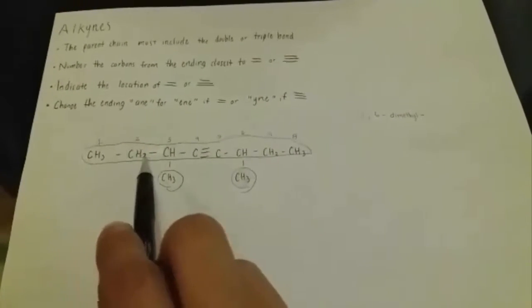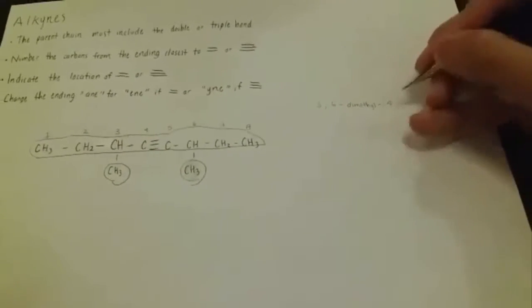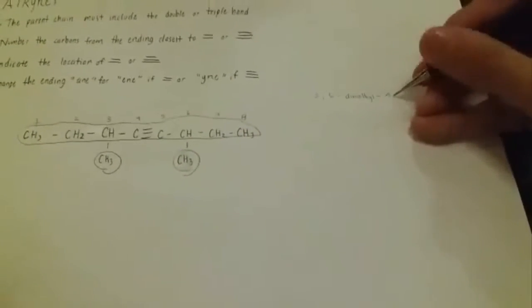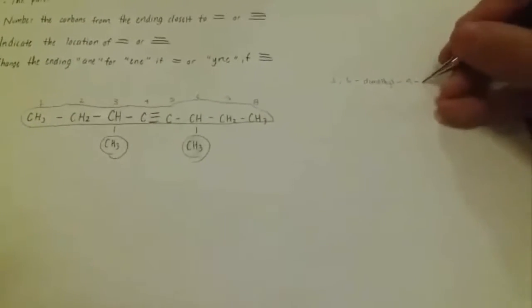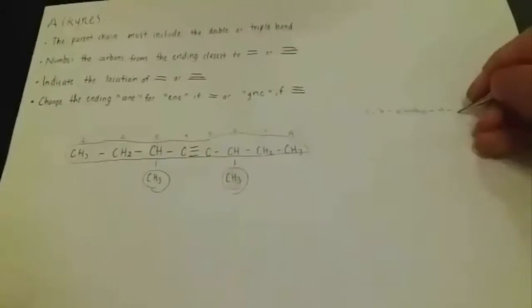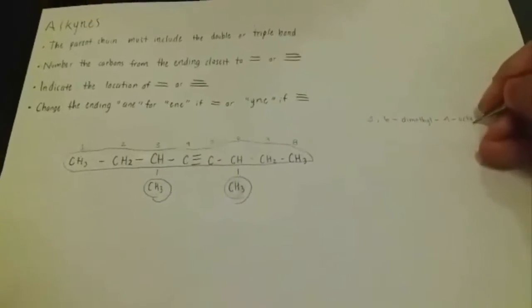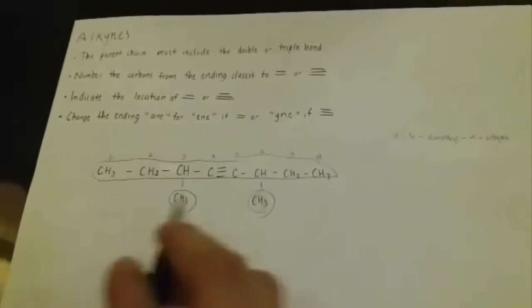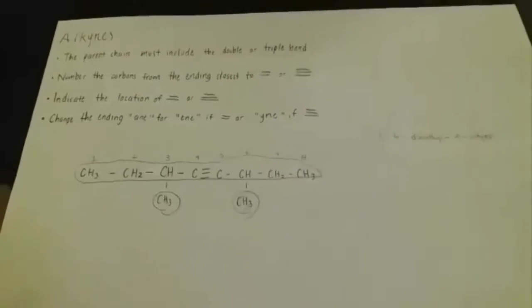It is located at position 1, 2, 3, 4. So we'll put the number 4 and put this again. And now we will write octyne, because it has 8 carbons in the parent chain and it has a triple bond.